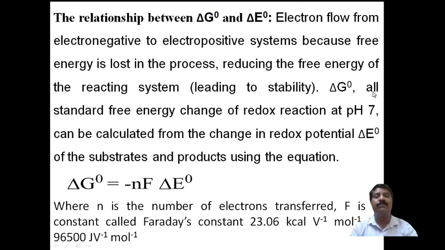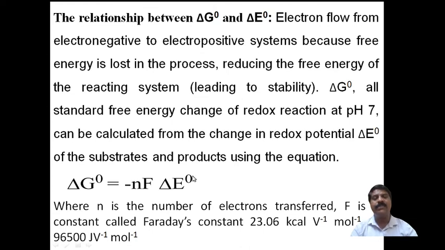The delta G naught, the standard free energy change, at pH 7 can be calculated from the change in redox potential, or EMF, of the complete cell, that is the redox potential of the substance and product, using the equation. Therefore, delta G naught, the change in standard free energy, is equal to minus n F, where F is the Faraday constant, and delta